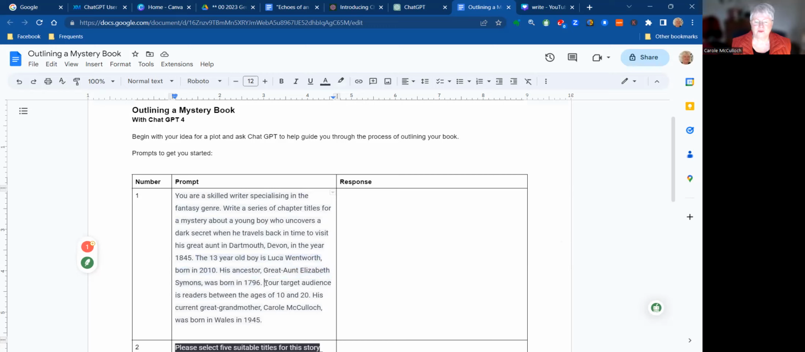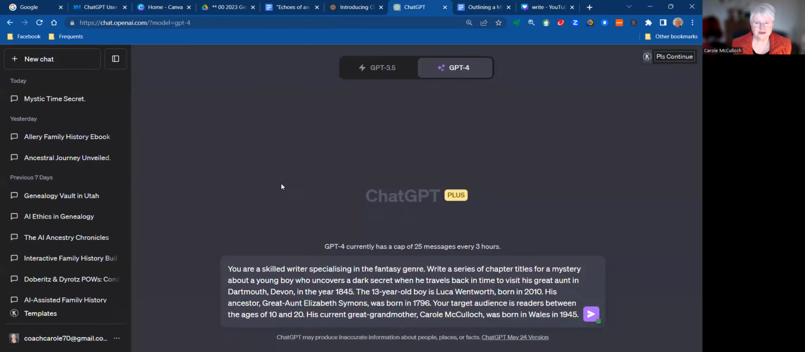Now, an important part of the prompt is to set the target audience. So I'm suggesting that these are readers between the ages of 10 and 20. And I wanted to involve myself in the story, and I wanted to see what ChatGPT comes up with. So the last little bit is to let it know that this is me, his great-grandmother. I now put all of that in place into ChatGPT and let it do its thing. So I'm going to show you that right now over here in ChatGPT.